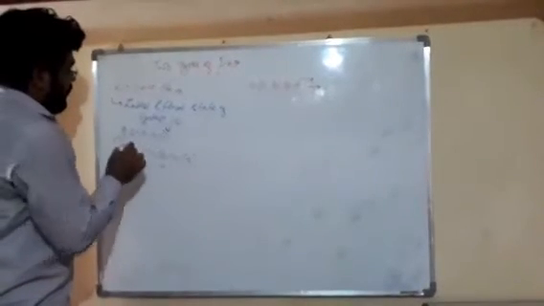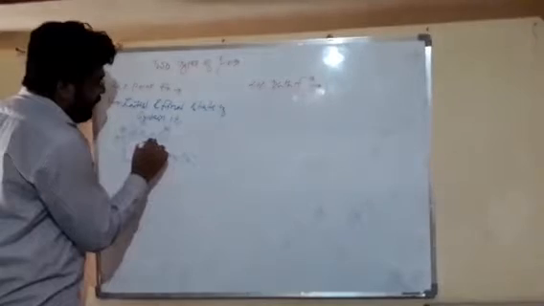For example, friends, if we are taking a pressure and volume diagram here, then friends, this is state 1. It has pressure P1, volume V1, temperature T1. And friends, this is state 2. Then it has pressure P2, volume V2 and temperature T2. Friends, this state 1 has pressure P1, volume V1 and temperature T1. It has fixed properties.